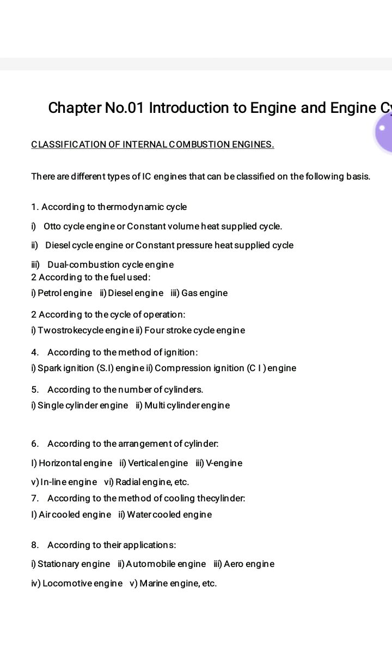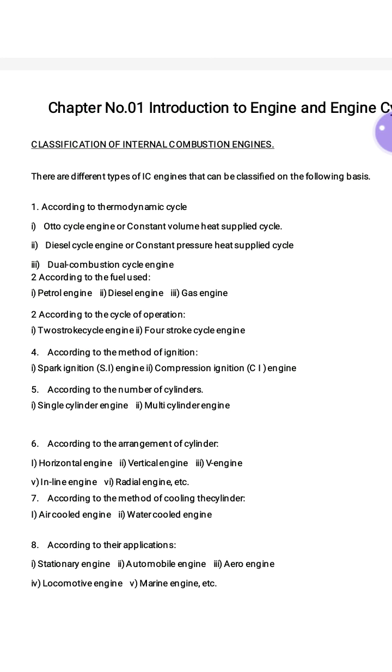In the case of compression ignition, the combustion of fuel starts with the help of compression. As the compression takes place, the pressure and temperature increase, and if this temperature increases above the self ignition temperature of the fuel, that fuel gets auto ignited. That means the ignition takes place due to compression. Hence this engine is called a compression ignition engine, that is CI engine. So depending upon the method of ignition, engines are classified into two types, SI engine and CI engine. Next is according to the number of cylinders.